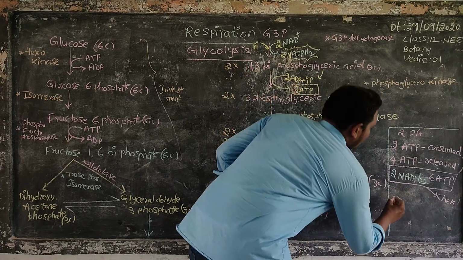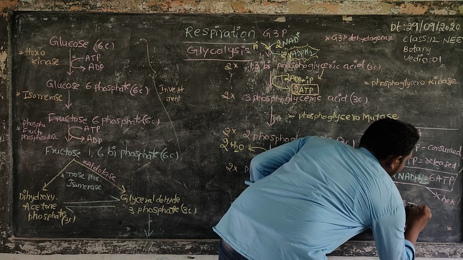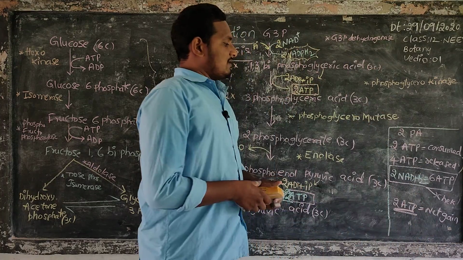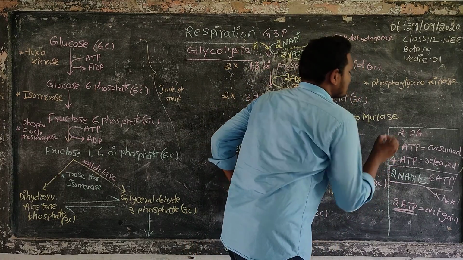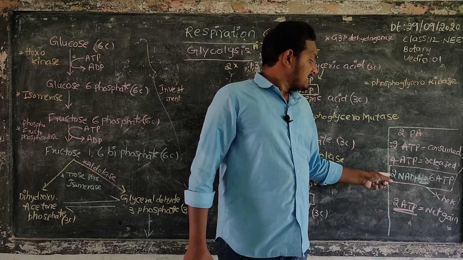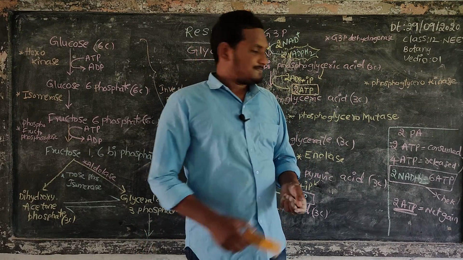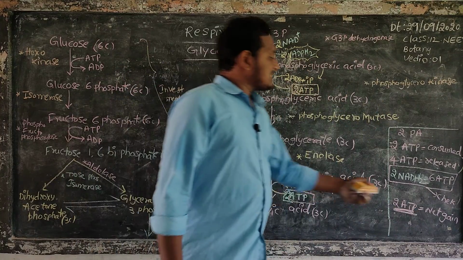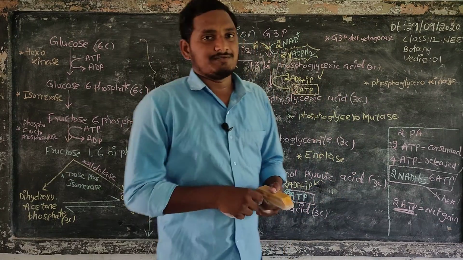Next, out of 4 ATPs, 2 ATPs are consumed. So only 2 ATPs are a net gain. 2 ATPs are net gain. So minus 2 here because 2 ATPs are consumed out of 4 ATPs. Still 2 ATPs are there. That is 2 ATPs. These 6 ATPs we use in the oxidative phosphorylation process. Here finally we are getting 2 ATPs as the net gain, 6 ATPs as a check. This check we use in oxidative phosphorylation.